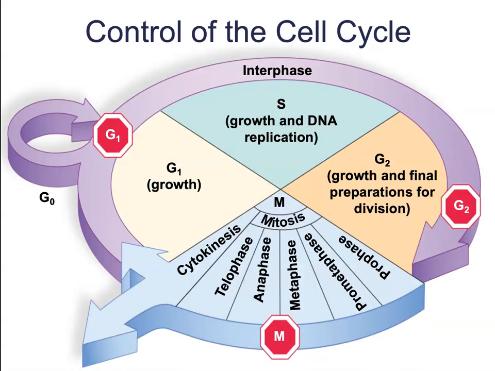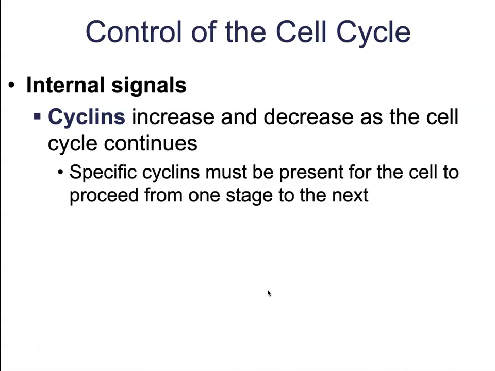The internal signaling mechanisms are going to play an important role in the G1 phase, the G2 phase, and then there's going to be an additional signaling control that happens between metaphase and anaphase. Those internal signals are controlled by a molecule called cyclin. Cyclins are going to be responsible for increasing and decreasing as the cell cycle continues, and they are going to indicate we need to stop and wait until everything catches up, or no, we're good to go, we're going to move on to the next stage.